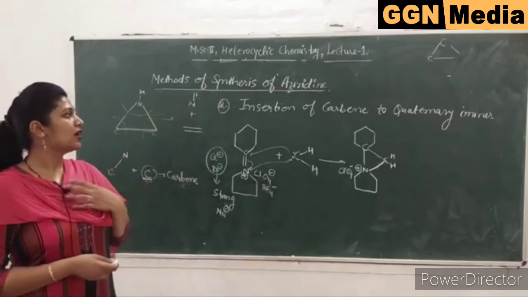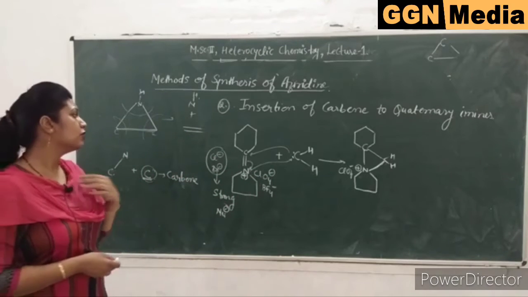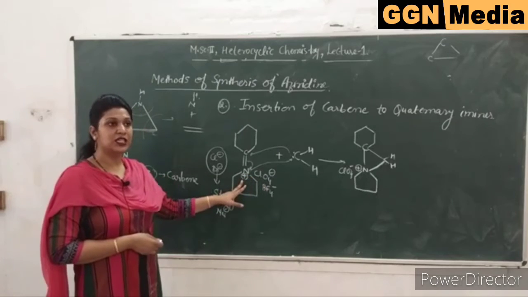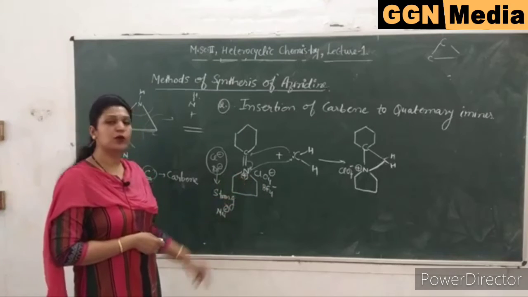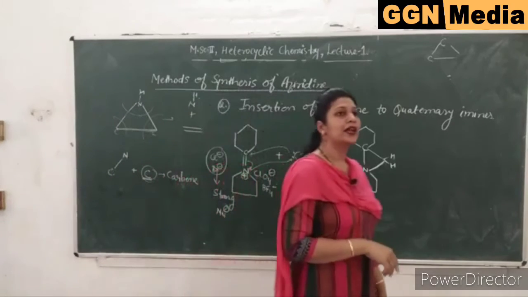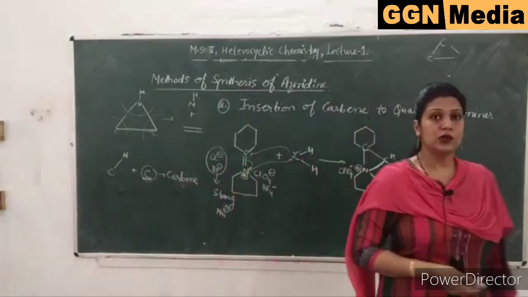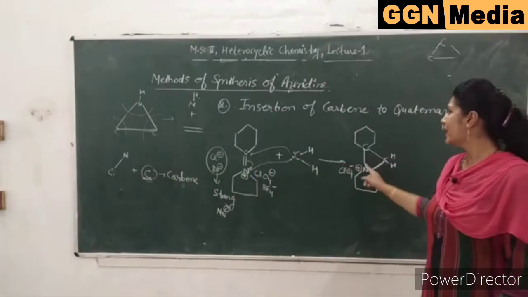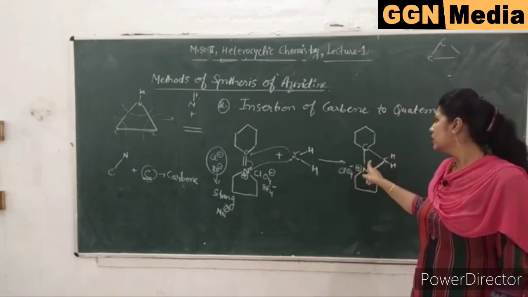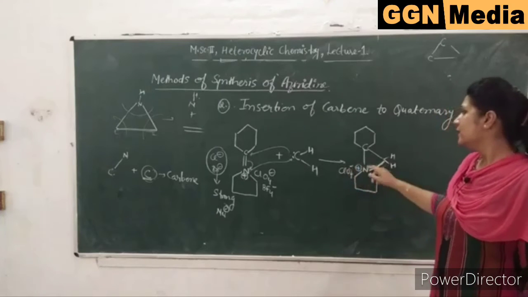So we have taken the perchlorate ion here. This question can be asked: what is the reason to take perchlorate or fluoroborates, also quaternary amine, in place of chloride or bromide salt? This can be easily explained: chloride and bromide are stronger nucleophiles and they can re-attack the aziridine ring to open it up, and you will not get aziridine there.